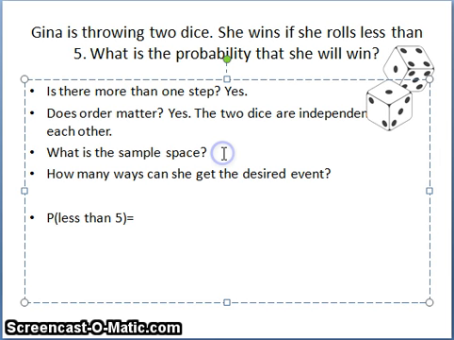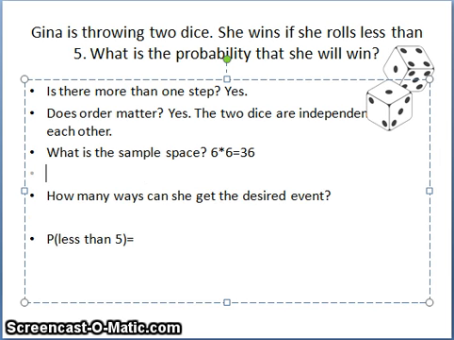So what is the sample space? 6 times 6 is the sample space, or 36. You could, of course, also itemize it all out and see how many different rolls you could possibly have. That would take a lot more time, but that's why we want to talk about things like, is there more than one step? Yes, that's why we would multiply them. Does order matter? Yes, they are distinct, so we do want all of the possible options there.